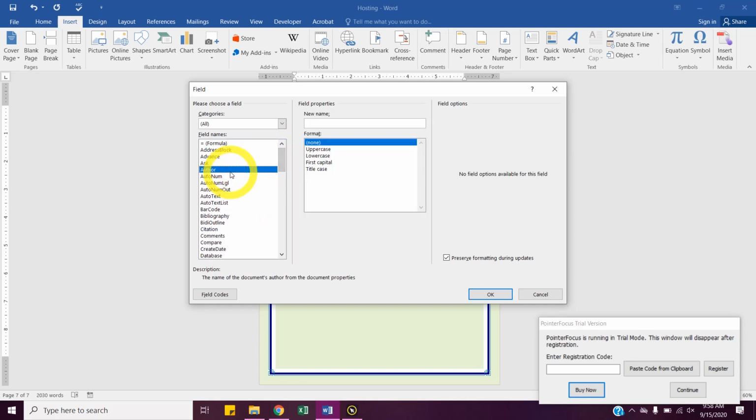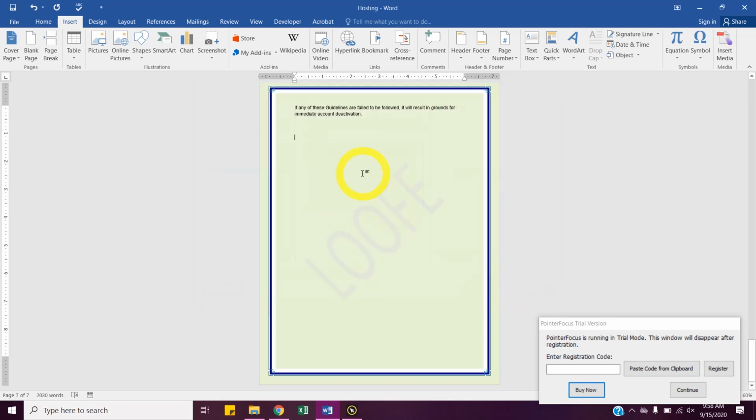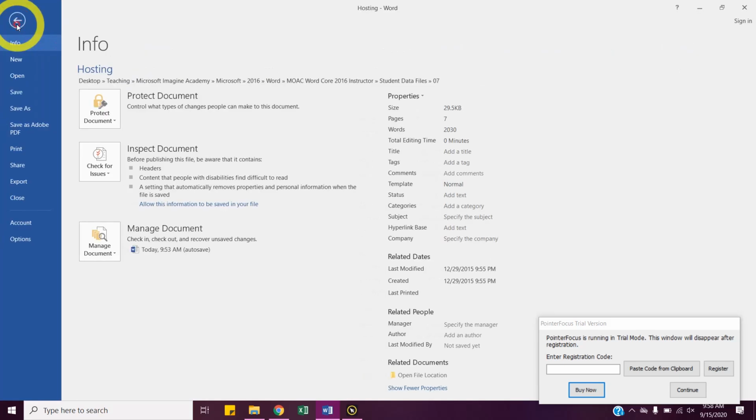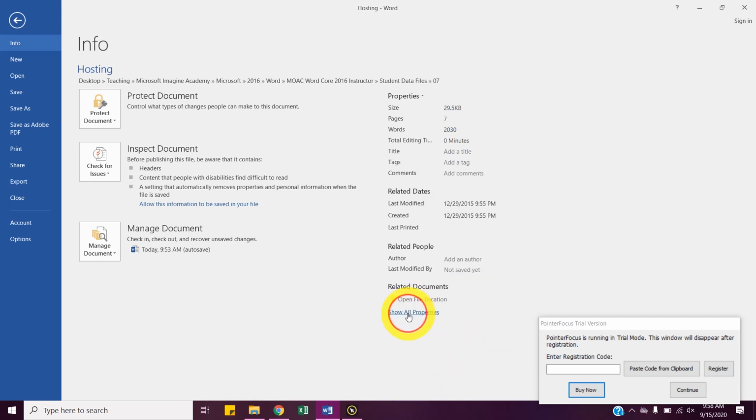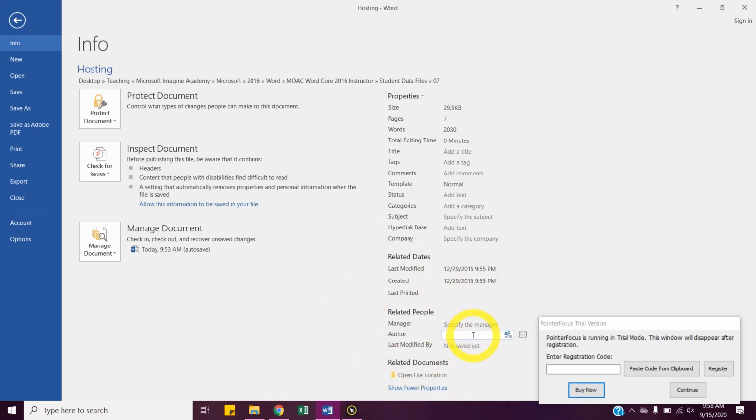And let's click author. Choose uppercase format and hit OK. Now we're going to go to File. Down at the bottom, do you see Related People? On the right side, maybe you have to hit Show All here, and then add your name as an author.